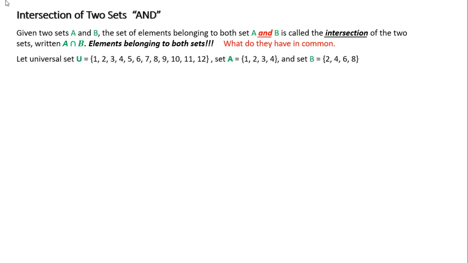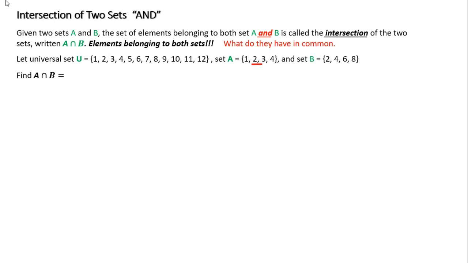So let's look at an example again. Let's say that I have my universe 1 through 12. I have a set A, which is 1, 2, 3, 4, and I have a set B, which is 2, 4, 6, 8. I want to find the intersection between A and B, what they have in common.